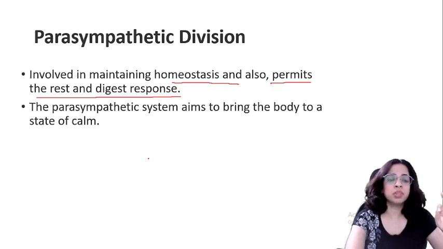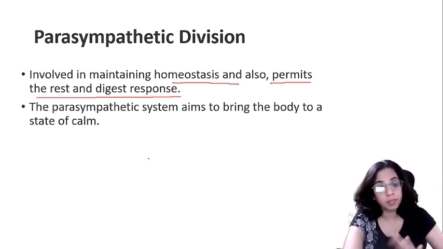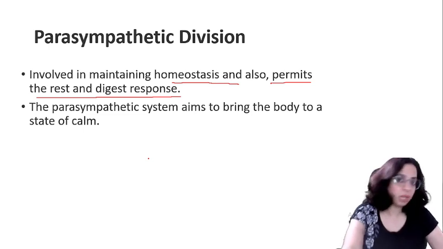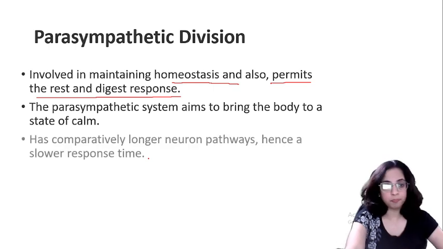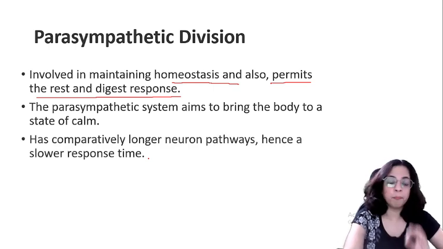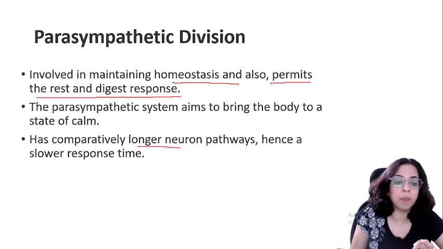So the parasympathetic system aims to bring the body to a state of calm. इसके पहले वाला excitement में ले जाता था, and now it is bringing the body to a state of calm. This has a comparatively longer neuron pathway.